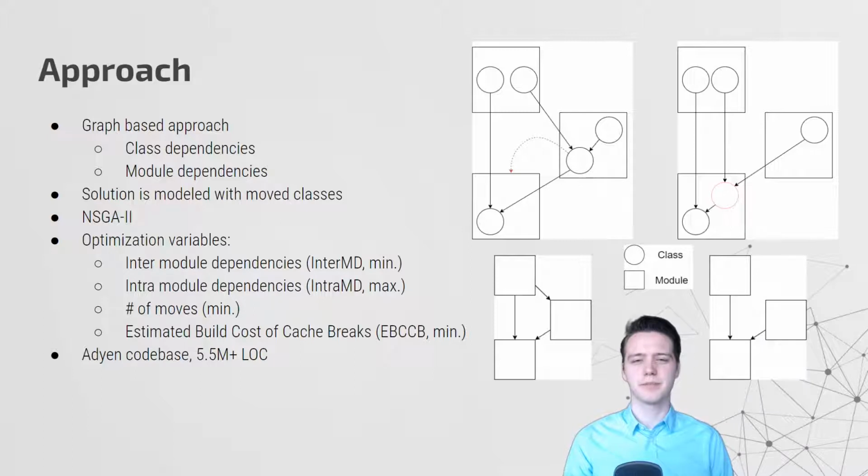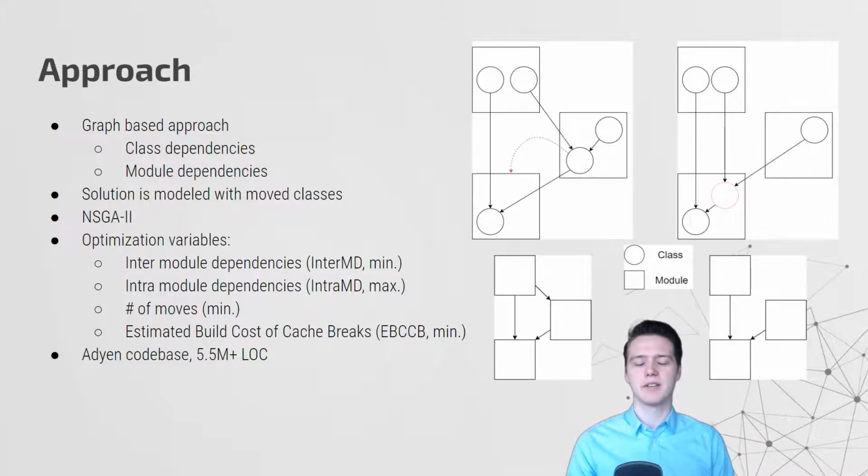The first, inter-module dependencies. The number of dependencies between modules. We want to minimize this. The second is intra-module dependencies. The number of class dependencies within modules. We want to maximize this. The third is the number of classes moved to achieve this solution. In other words, the effort required. We want to minimize this.